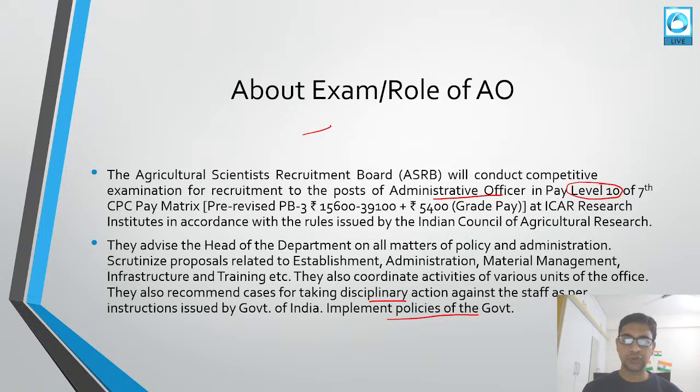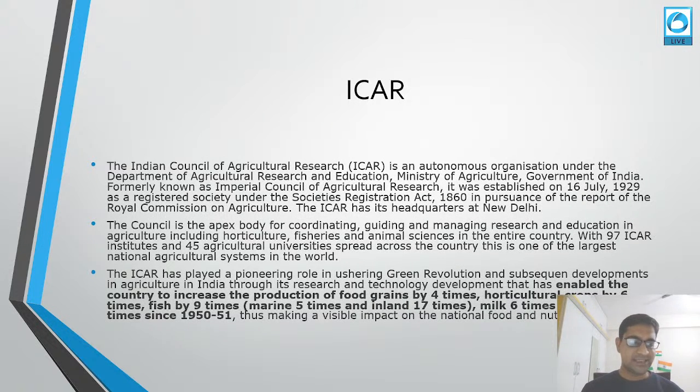Okay, so what is this ICAR? Before you know anything, you should know what the Indian Council of Agriculture Research is. It is an autonomous organization under the Department of Agriculture Research and Education, Ministry of Agriculture, Government of India.